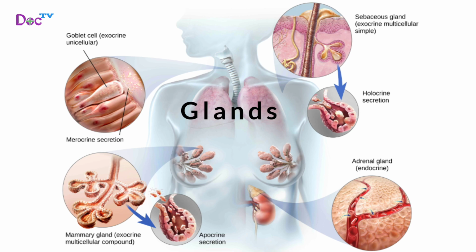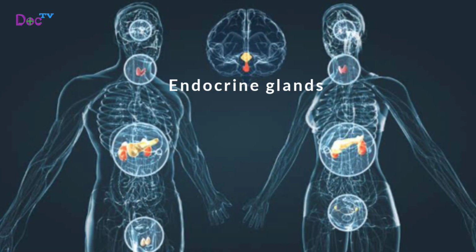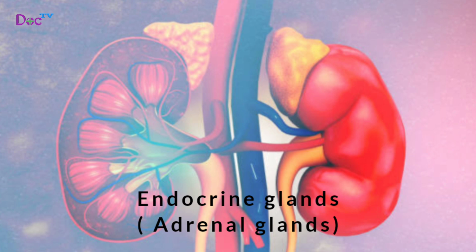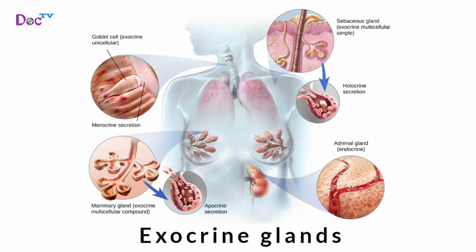Now comes towards the glands. There are two types of glands, endocrine and exocrine glands. Endocrine glands, such as the adrenal glands, produce hormones and secrete them directly into the bloodstream. Exocrine glands produce sweat, oil, saliva, earwax, digestive enzymes, and other substances, secrete them into ducts and onto the skin or lumen of the hollow organ.